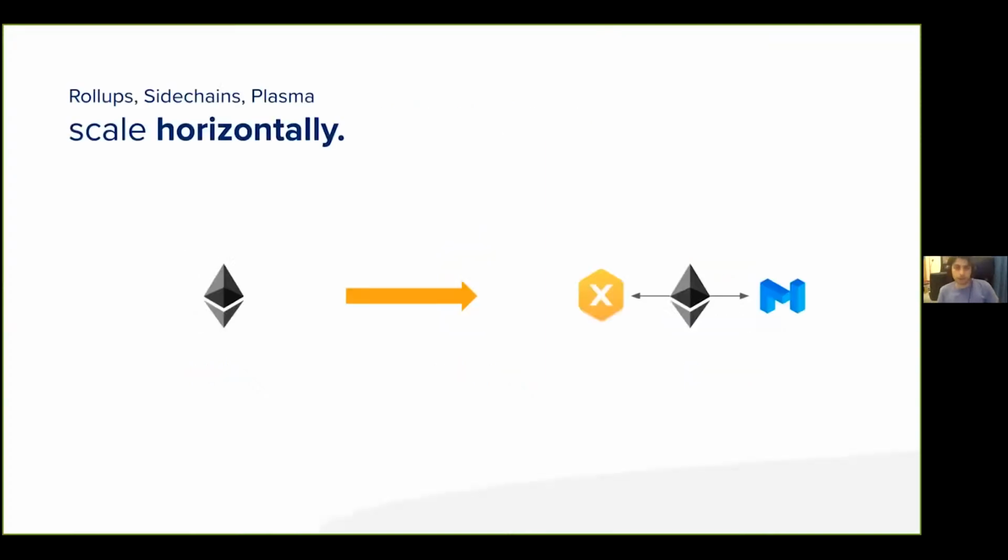Now, a lot of what we think of within the layer 2 space is to think of scalability as basically doing what Ethereum does, but just faster. And what that usually means is scaling horizontally. So that's what rollups, sidechains and Plasma do: they take the Ethereum execution environment, and then they just move transactions off of Ethereum into another thing that looks exactly like Ethereum, and just has an independent validator set, or virtualizes the execution environment or something like that.